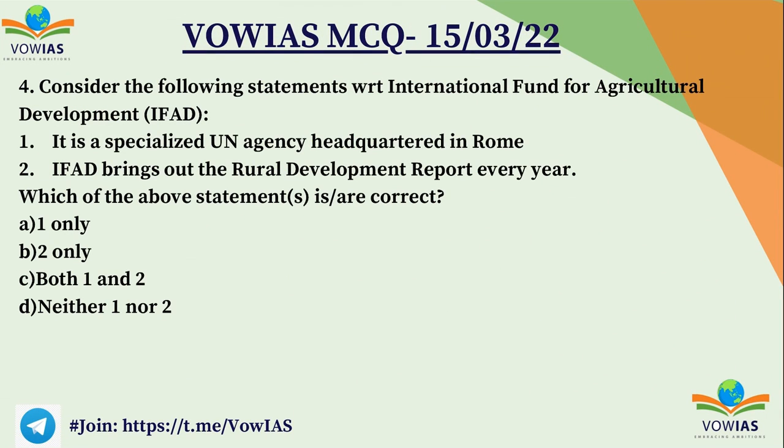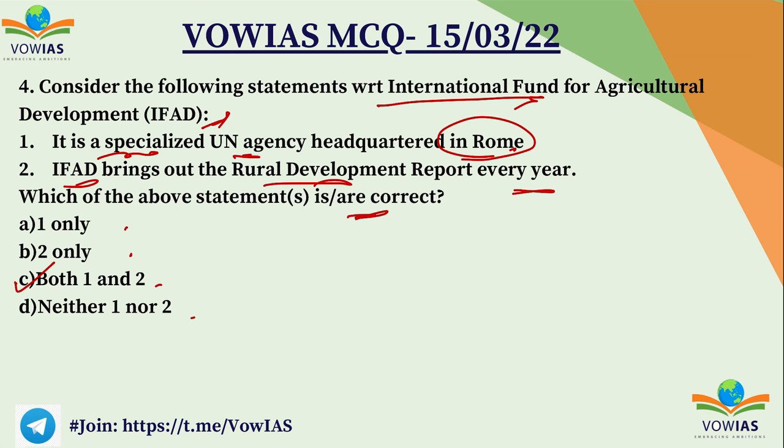The fourth question. Consider the following statements with respect to International Fund for Agricultural Development. First one, it is a specialized UN agency headquartered in Rome. Second one, it brings out rural development report every year. Which of the following are correct statements? A 1 only, B 2 only, C both 1 and 2, and D neither 1 nor 2. So we have to choose the correct option. And here the correct option is C, both 1 and 2.